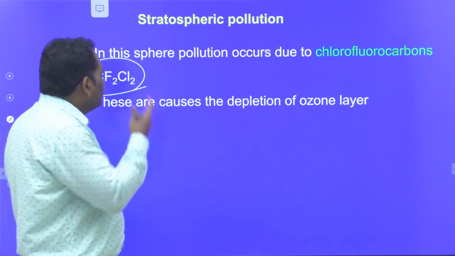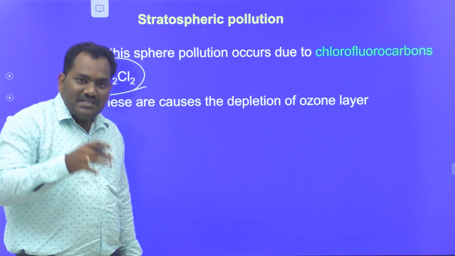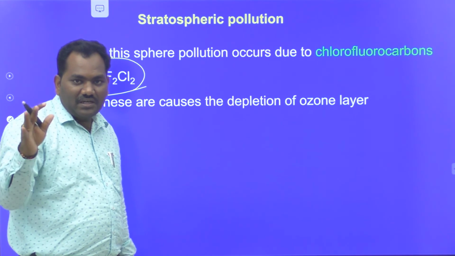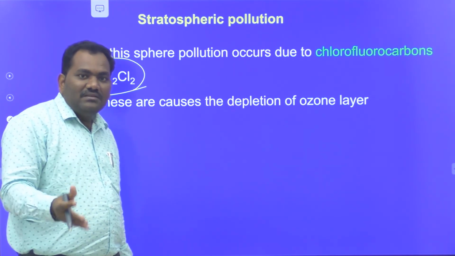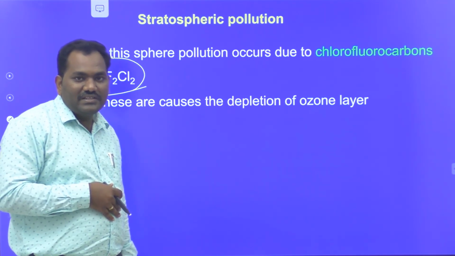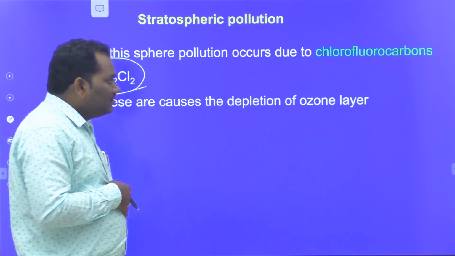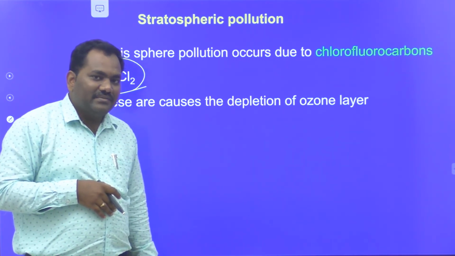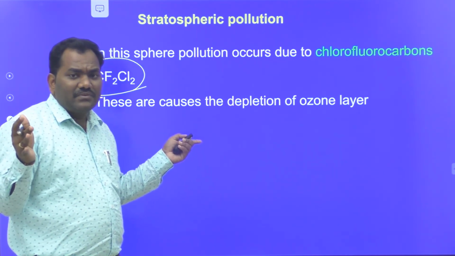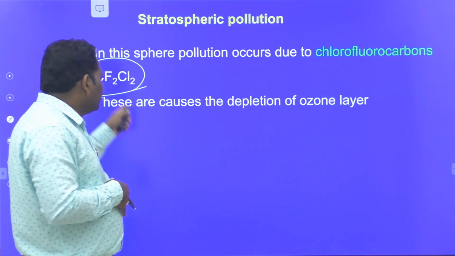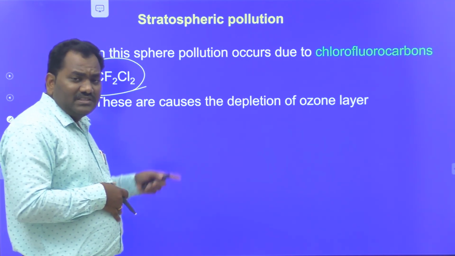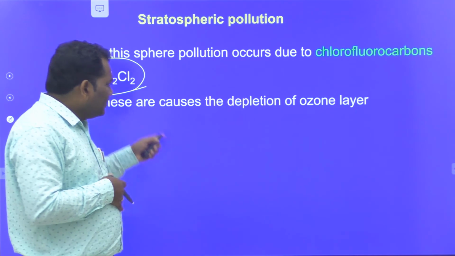Ozone layer is present in the stratosphere. That ozone layer protects human beings and all living organisms on this earth from the powerful ultraviolet radiations. It filters the powerful ultraviolet radiations coming from the sun, so the ozone layer acts as a protective blanket. If that ozone layer is damaged due to chlorofluorocarbons, CFCs, which are called freon gases, these are contaminants.